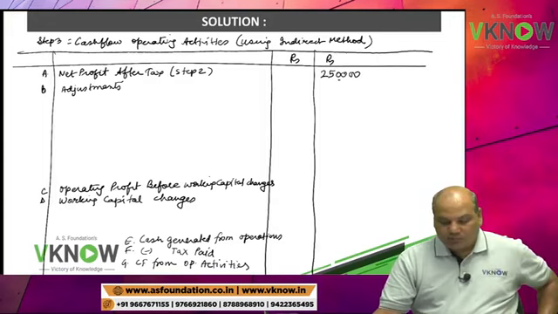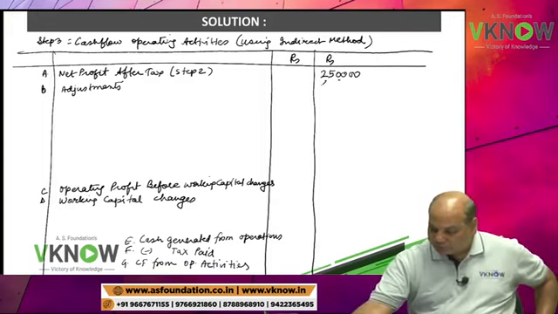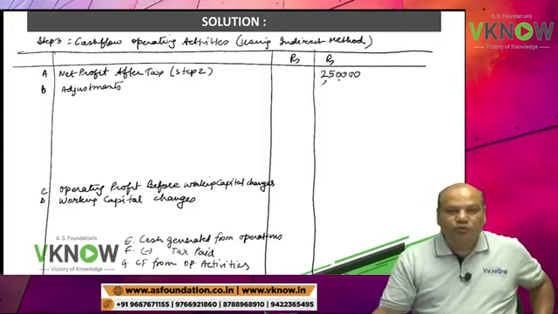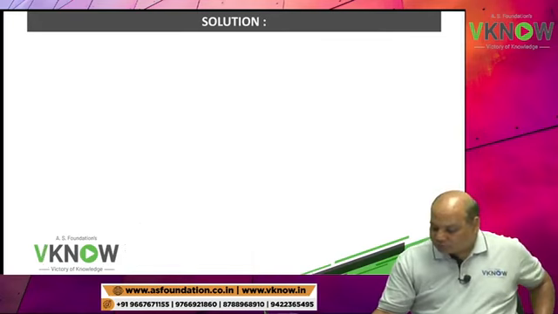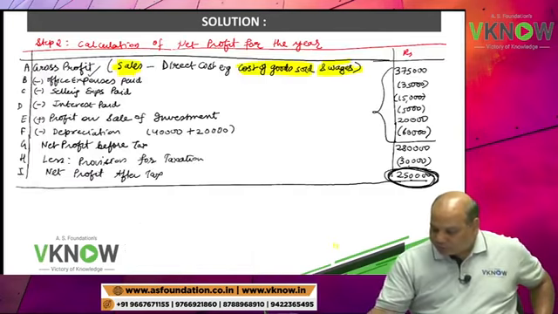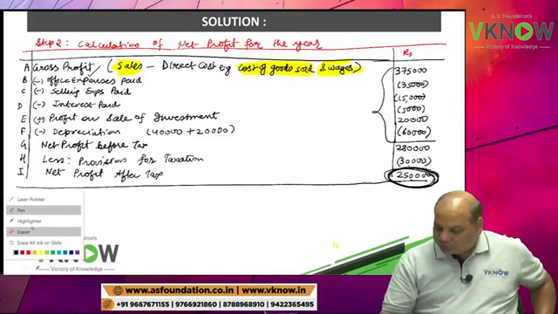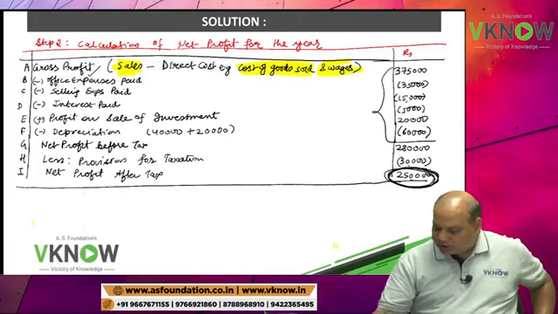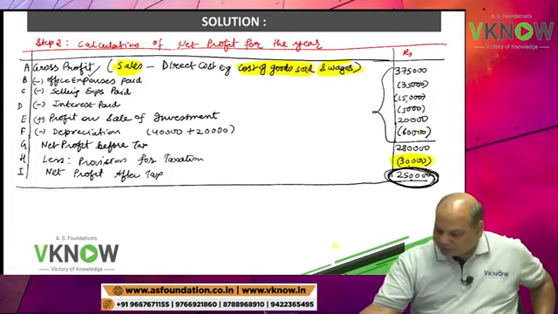So my starting number is 2,50,000. Now how do you proceed further? Come to this net profit. Now here identify those items which will require adjustment. Provision for tax I will add back. Depreciation I will add back.